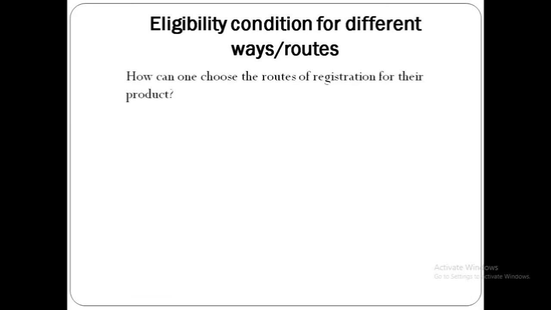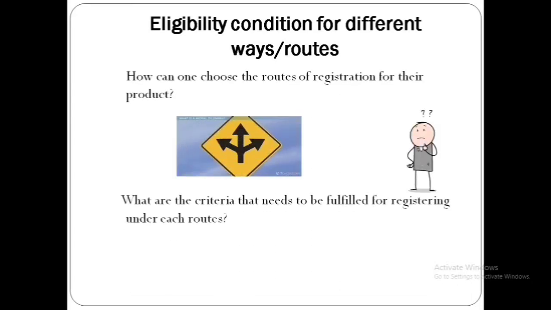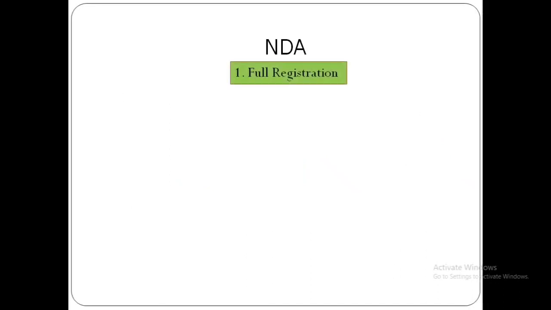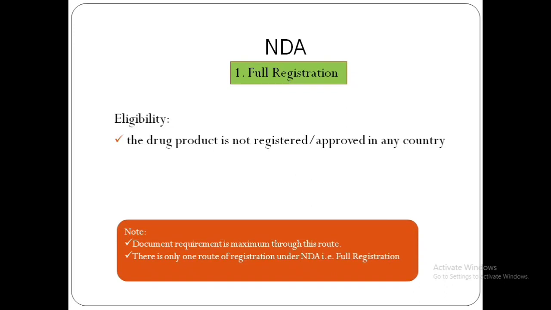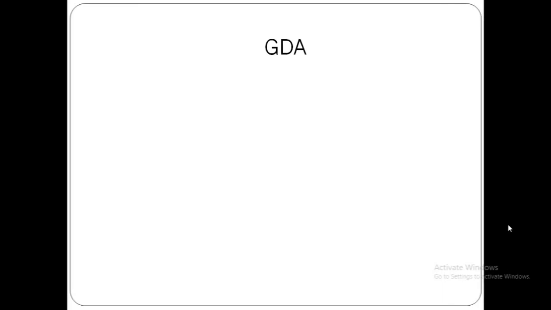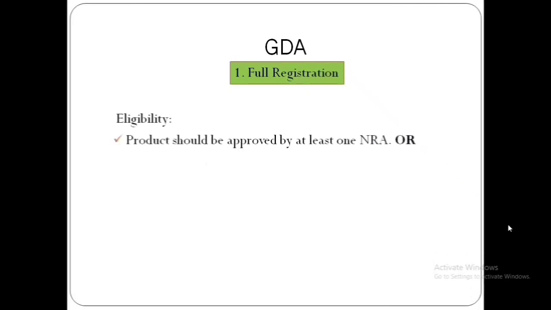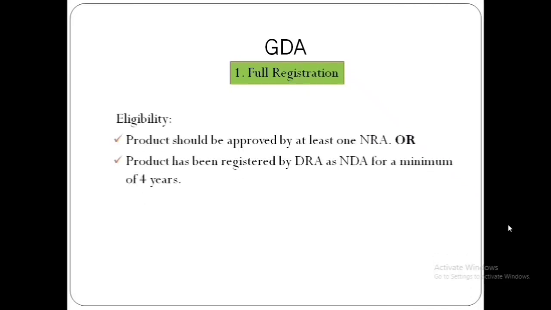So now you might be wondering about the criteria for different routes of registration. So let's see the eligibility criteria for registering under different routes. If your product is NDA type, there are no alternatives and you have to choose the full registration route, since the complete profile and data has to be evaluated. Also, the maximum documents are required under this route. Under generic drug application, your product becomes eligible for the full registration route if at least one country has approved or registered it, or that product has been registered by DRA as NDA for a minimum of 4 years.